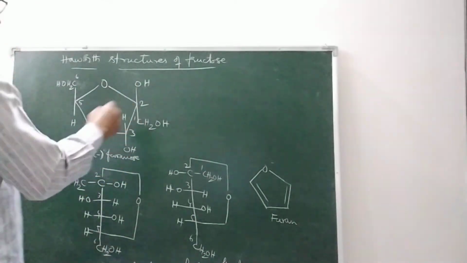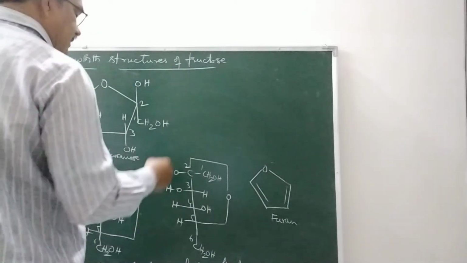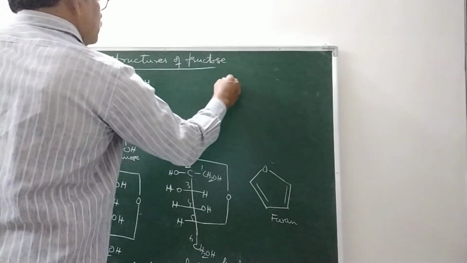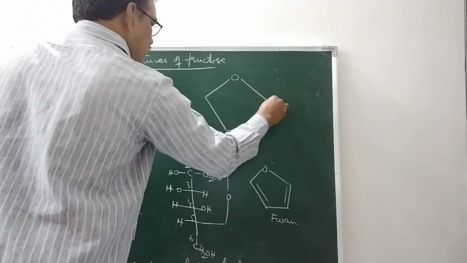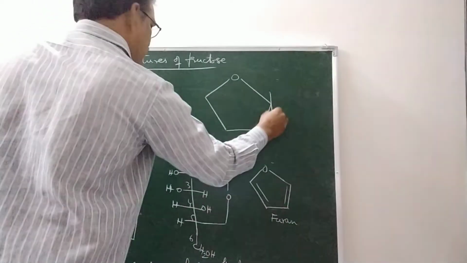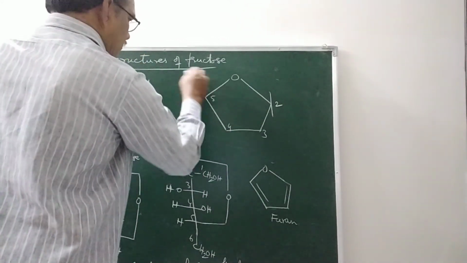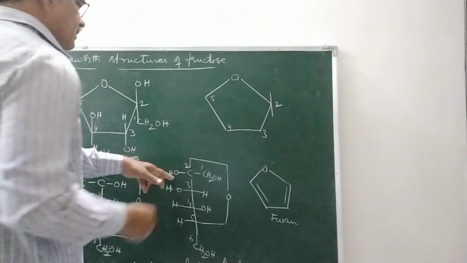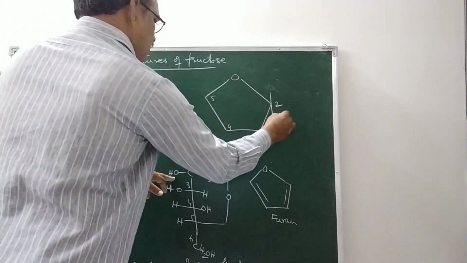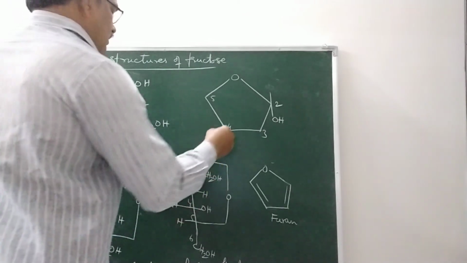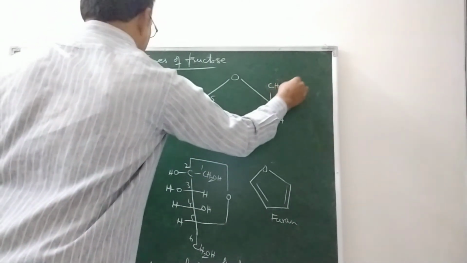Next, if we take beta-D-fructofuranose, oxygen, this is the second carbon, third carbon, fourth carbon, fifth carbon. We'll get the sixth carbon later. The OH group is present at the left hand side, so we write OH down at the second carbon, and here it is CH2OH.